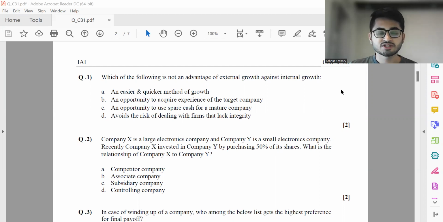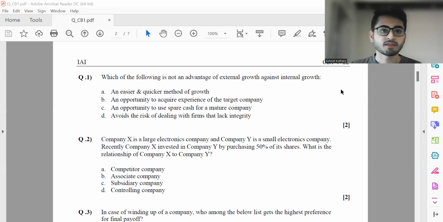So let's start with the first question. Which of the following is not an advantage of external growth against internal growth? An easier and quicker method of growth. This is definitely one of the advantages of external growth. An opportunity to acquire experience of the target company. Again, this is an advantage of external growth. An opportunity to use spare cash for a mature company. Again, this is also an advantage. Avoids the risk of dealing with firms that lack integrity. This is clearly not an advantage. It's more of a disadvantage. If you're trying to go and acquire any other company, then it might be that you are acquiring a company or a firm which lacks integrity.